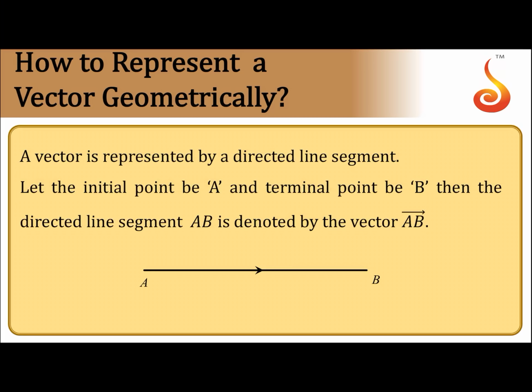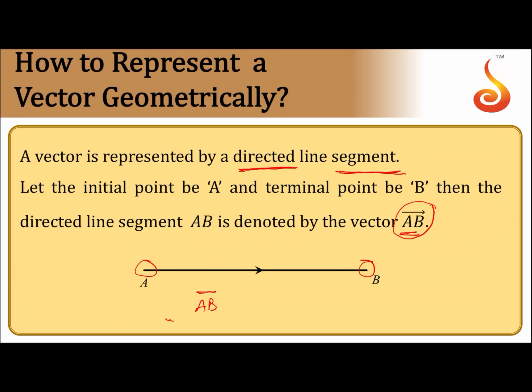A vector is represented by a directed line segment. Directed line segment, this is important. A directed line segment means a segment which has a direction starting from one point to another point. Here is the starting point and this is the terminal point of this vector, in the direction from A to B. It is written like this: AB bar, either you write like this or like this, no issue.